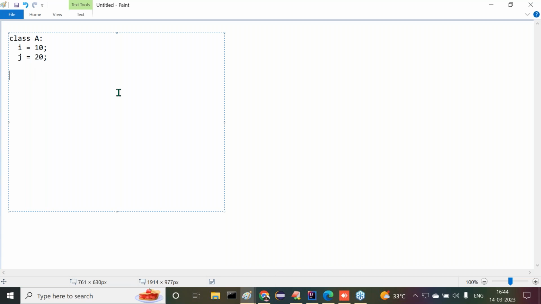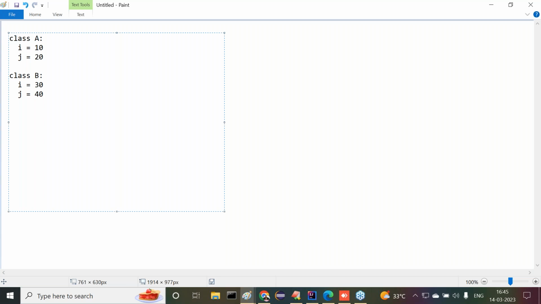Also carefully, say for example, class B. Here we have taken class B. Now here I want to take again i = 30. Semicolon is also not mandatory, guys. In the case of Python, semicolon is also not mandatory. We can remove the semicolons and directly provide the values. i = 30, j = say for example 40. Okay, fine. Those are the two classes I've taken.